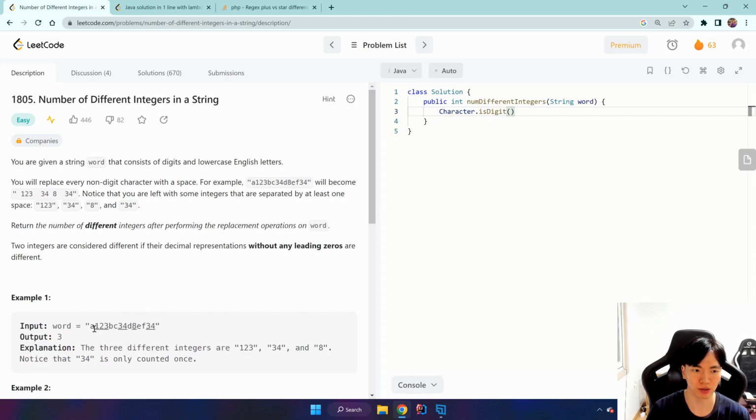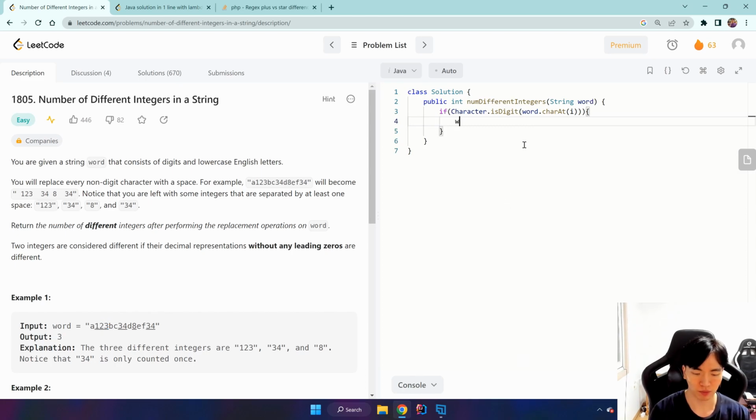So if we encounter this, for example, if Character.isDigit and we give it word.charAt and this is our pointer, then we have to detect when the integer finishes.